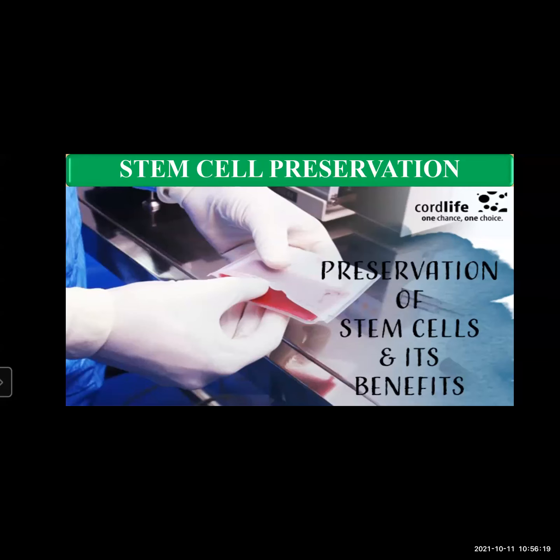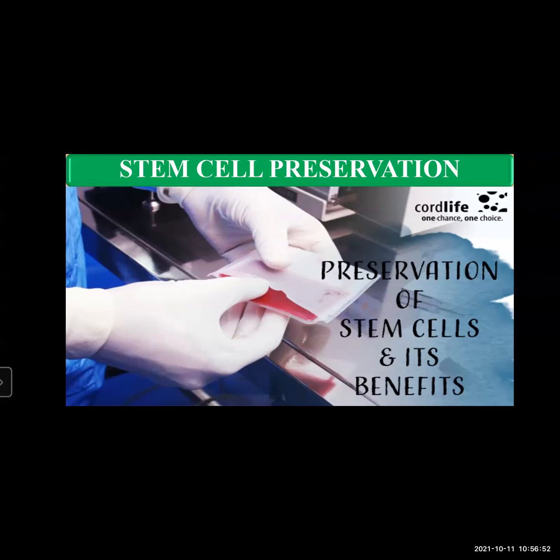If there is any damage to any organ or tissue, it can be healed, or we can help it with the help of these stem cells. So stem cell preservation is very important.